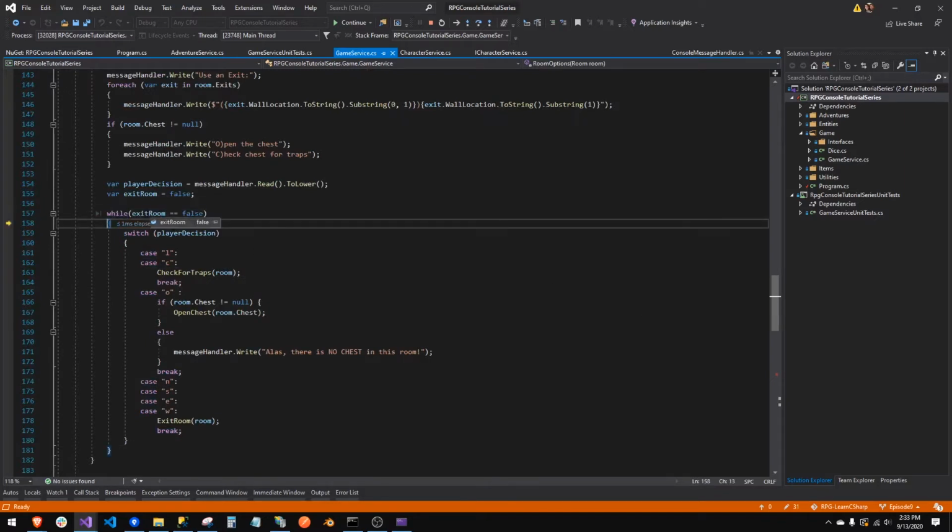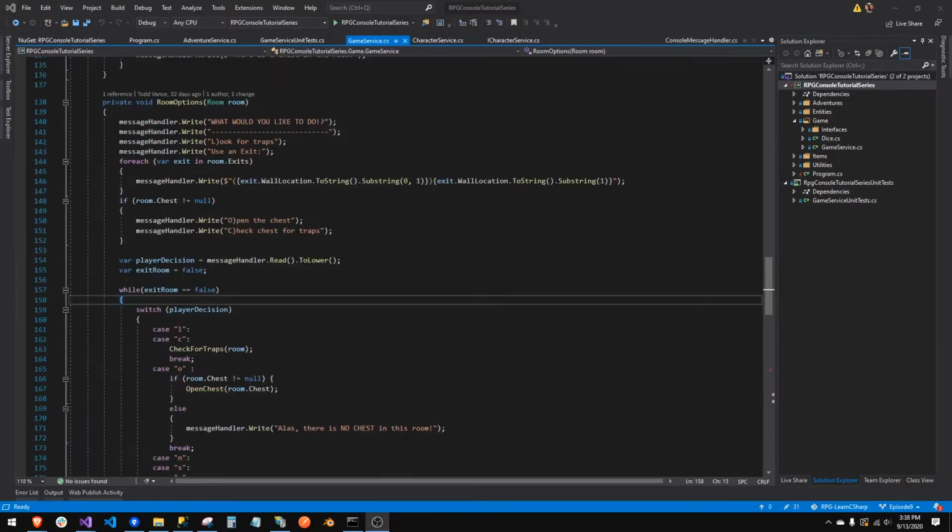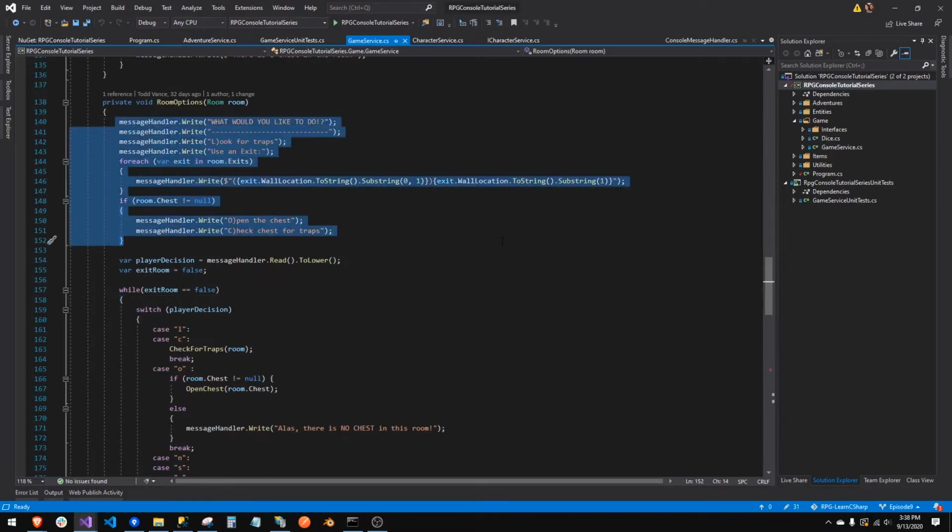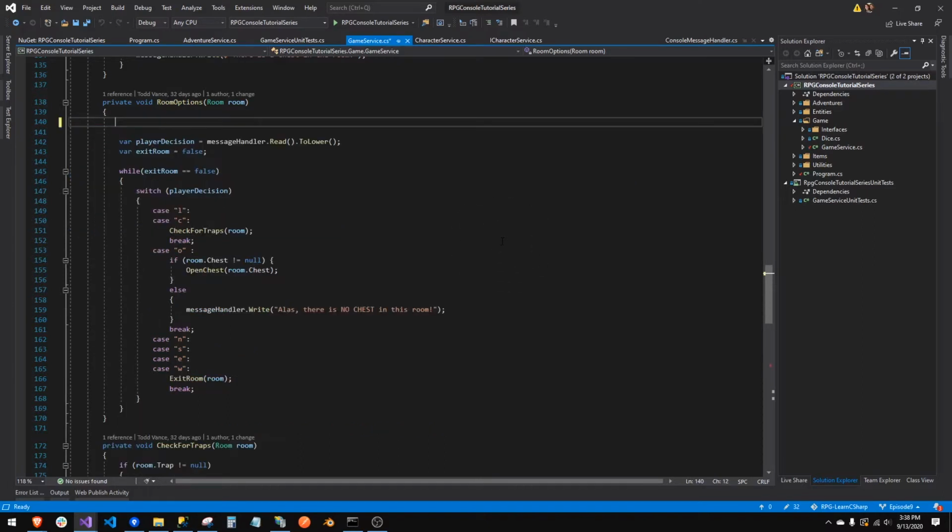Okay, so exit room equals false. Here's our problem. We're breaking out of this, but we said while exit room equals false. All right, so our problem is we need to move the room option messages out of this so that when we get done, unless we've set exit room to true, we're just going to continue to be in a loop. So we need to represent the options to the users.